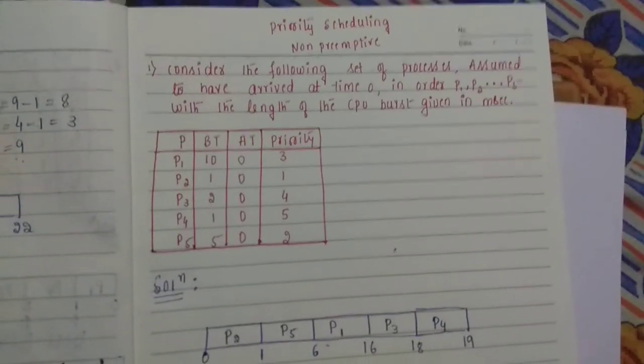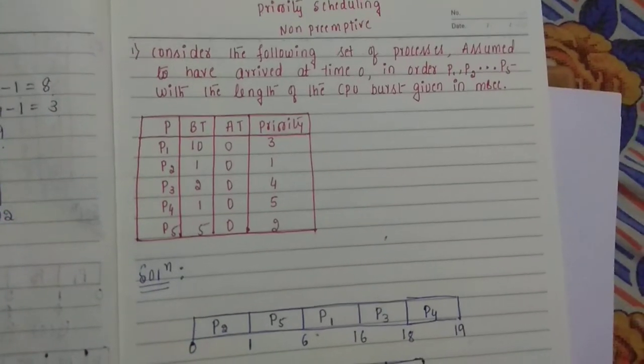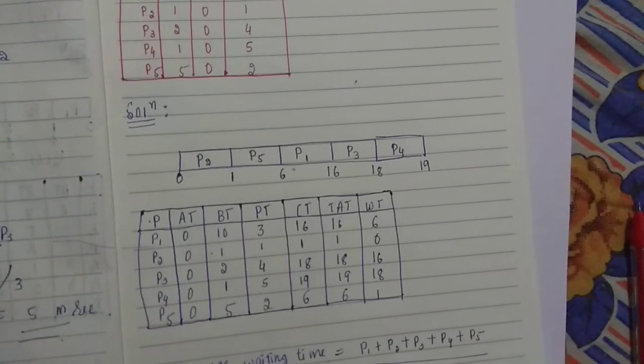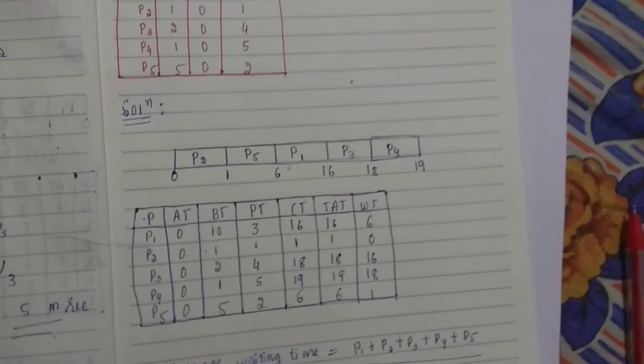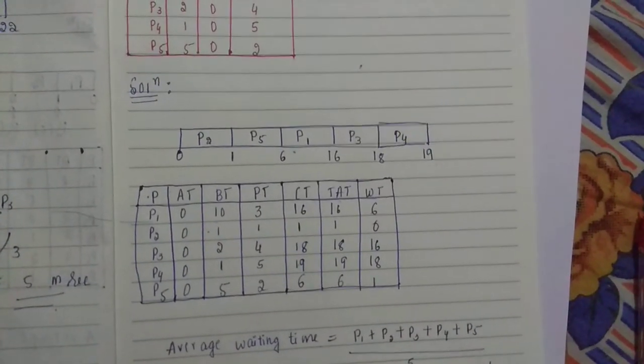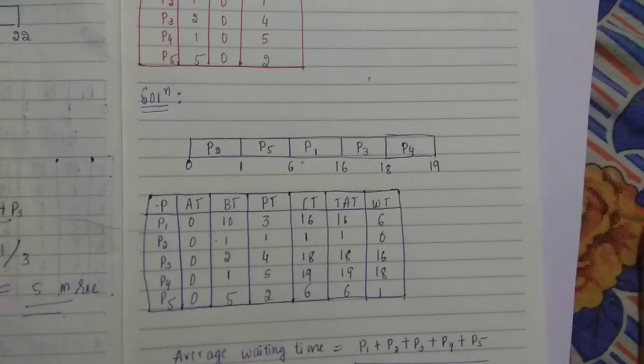So that is about priority non-preemptive scheduling. Just as in FCFS and SJF non-preemptive, where SJF non-preemptive means you consider the burst time, here you are going to consider the priority. That's it.